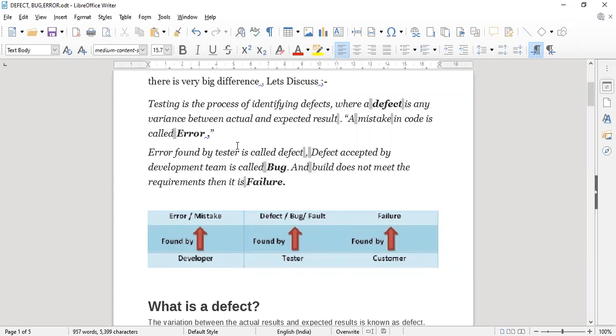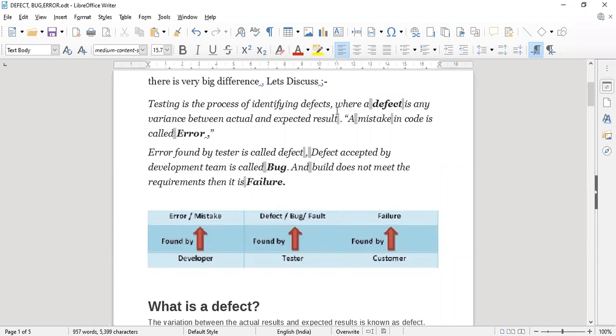After developing the software, it is necessary that the result of the software matches the customer's expectation. The actual result must match the expected result. If there is a variation between them, that means your software is defective.